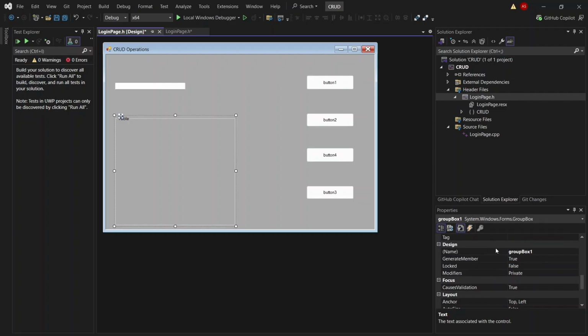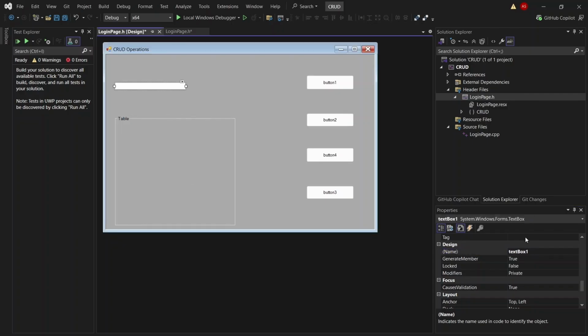If you go to design, you will see the name column. In the name column we have group box 1. That means this box will be identified with the group box 1 property. We will be changing the back end property name as well to table.